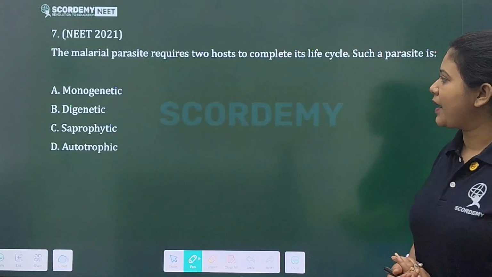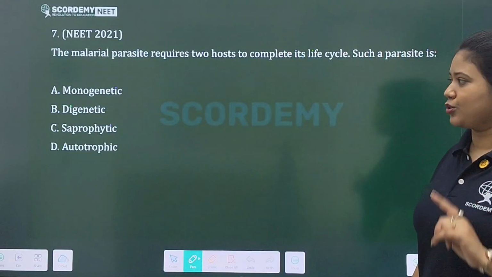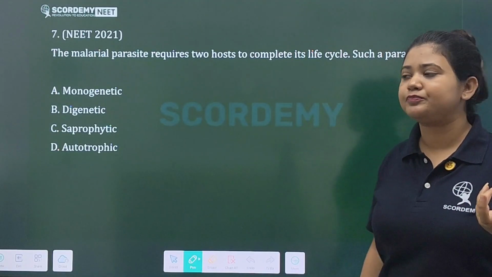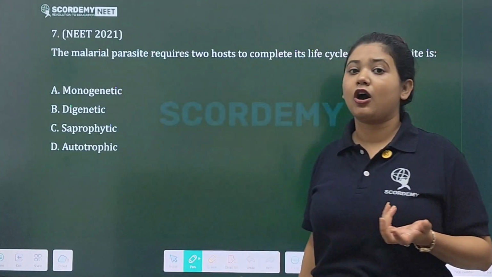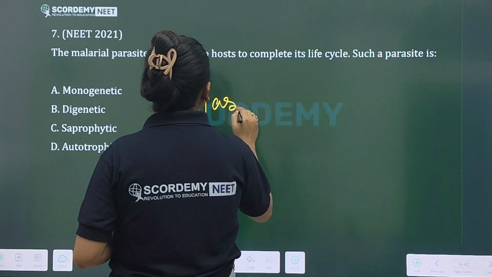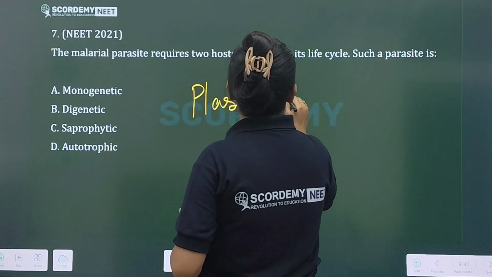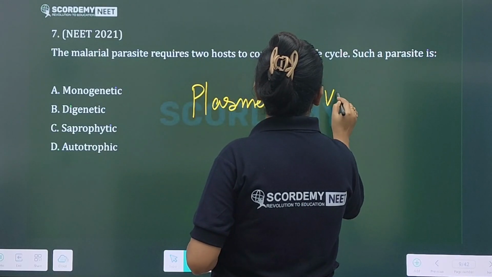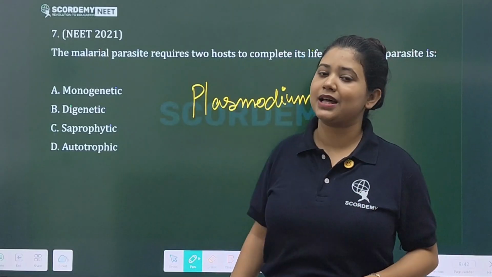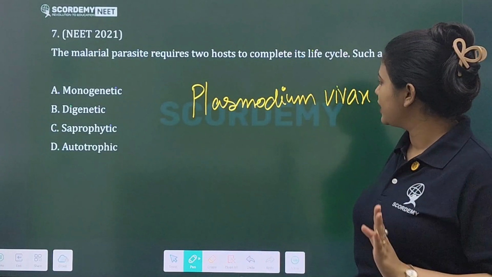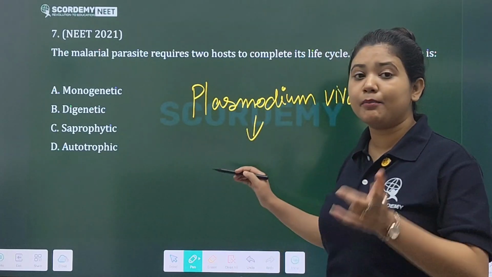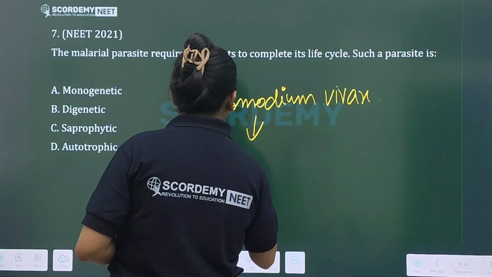The malarial parasite requires 2 hosts to complete its life cycle. Such a parasite is known as what? So the malarial parasite is Plasmodium vivax or Plasmodium falciparum. Yes, there are 3 types mainly. Plasmodium vivax is the most deadliest form. This belongs to the kingdom Protista.